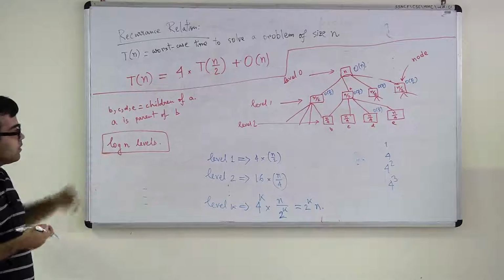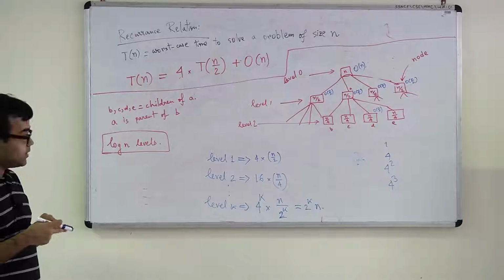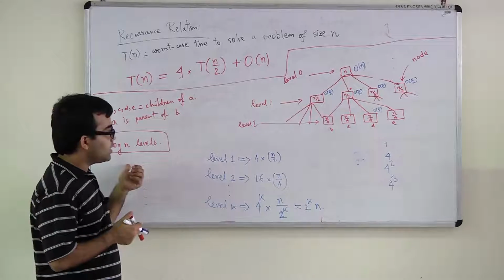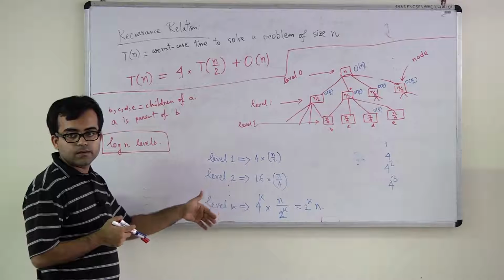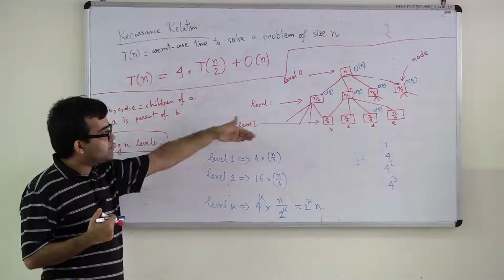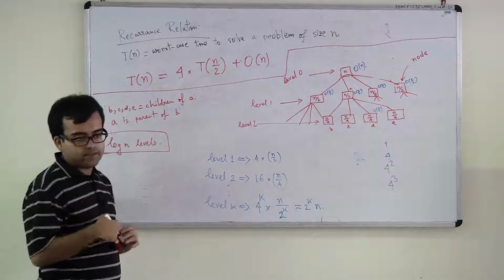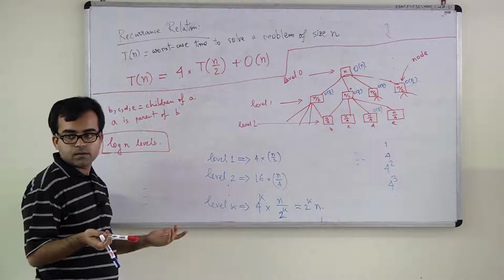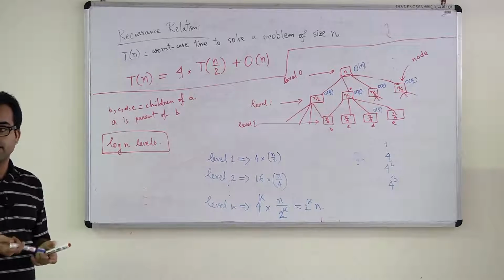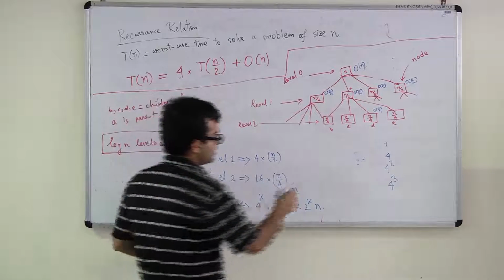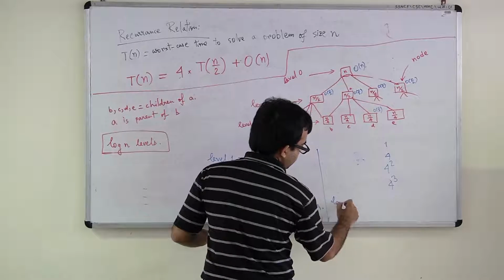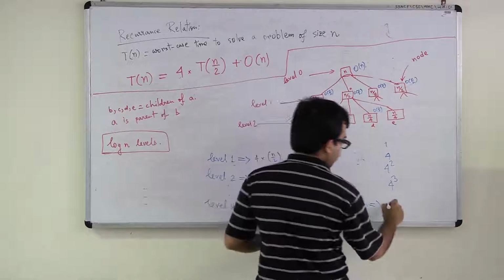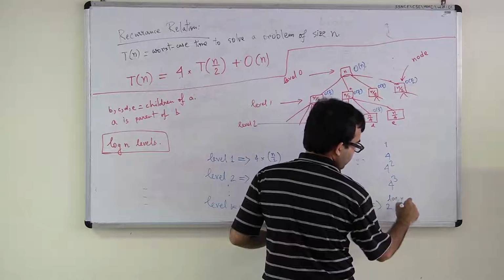So in level log n, what is the sum of these numbers? There are log n levels in this tree, right? So what I am asking is, what is going to be the number in the last level? Just replace K by log n, right? Yes, and what is that? N. So in level log n, this number is going to be 2 to the power log n times n.